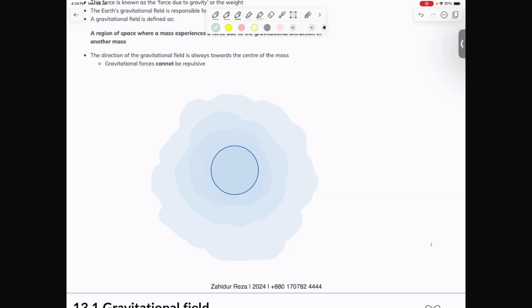What if the sun disappears? Where will you go? Let's say the sun just disappeared and then we are on Earth, right? Where will we go? Who will have a stronger force on us? Any guesses? So if the sun disappears, right? No, no, no. Let's make it simple. Earth is gone, moon is gone, sun is gone. You're floating in space. Will you just float in space or will you go somewhere?